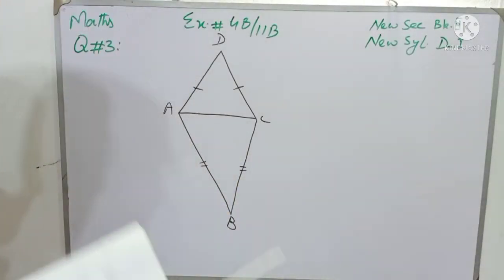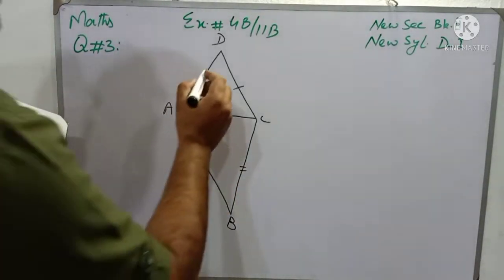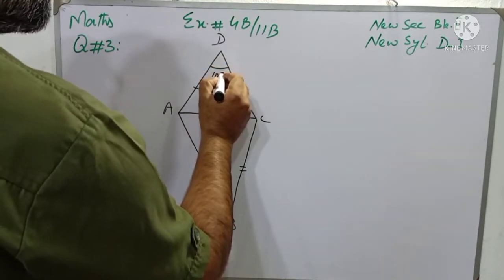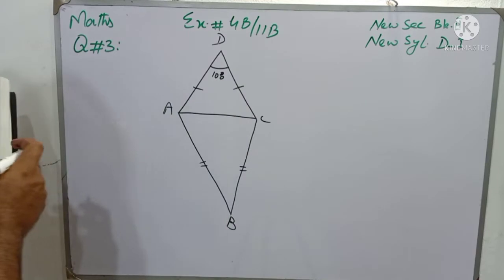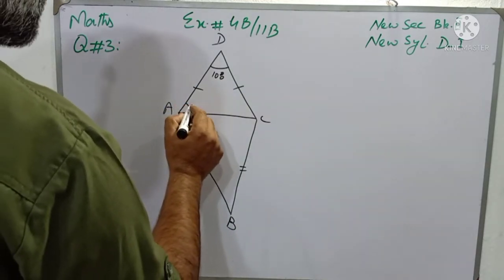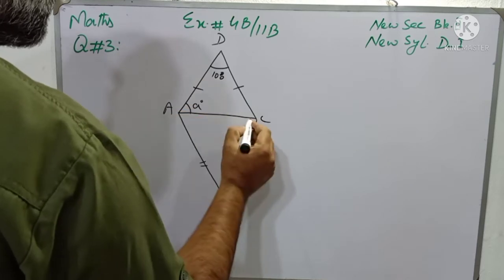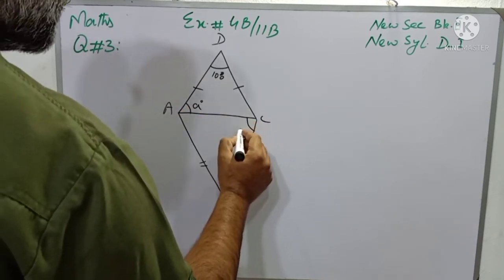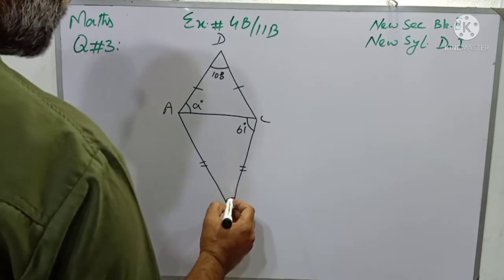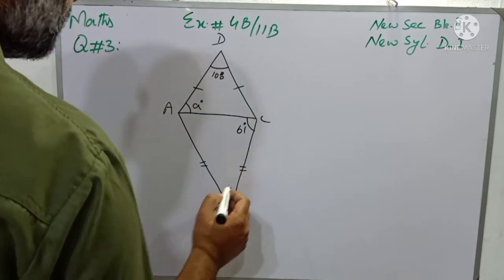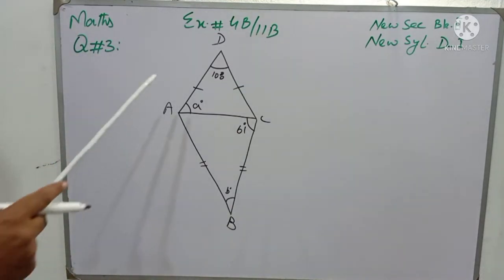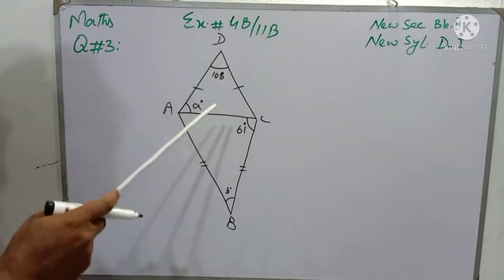We have to find the values of the unknowns. Angle D is 100 degrees, and this angle is A degrees. This angle is 61 degrees and this angle is B degrees. Students, I have told you earlier that there are two isosceles triangles.